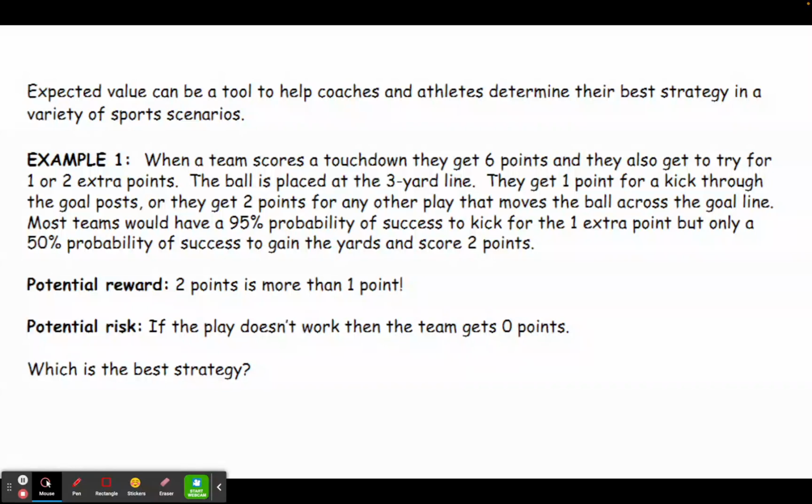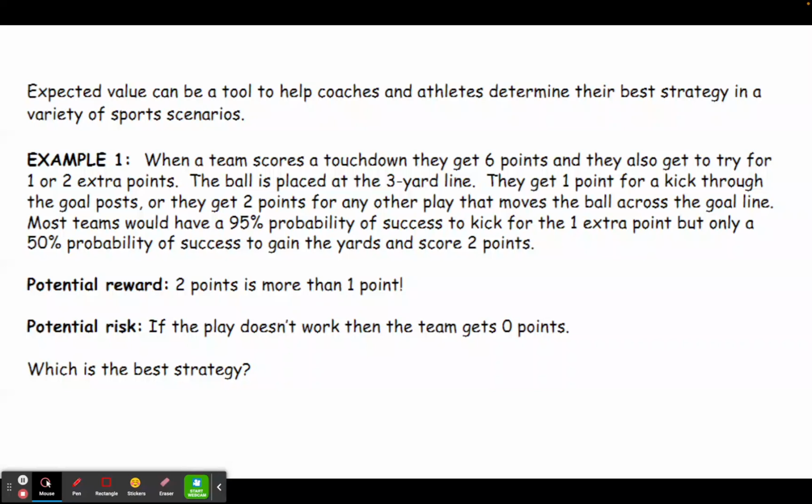Most teams would have a 95% probability of success rate for a kick to get the extra 1 point, but only maybe a 50% probability of success to gain the 2 yards or the 3 yards needed to score the 2 points. So there's some potential risk and reward in this situation. If you go for the riskier situation, you can potentially earn more points. However, there's also a greater chance that you'll end up with no points at the end, because if the 2 point conversion doesn't work, you get 0 extra points.